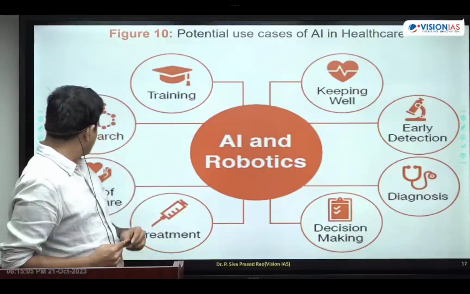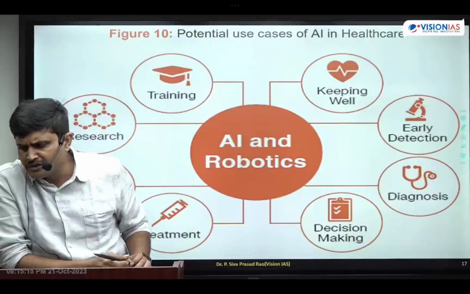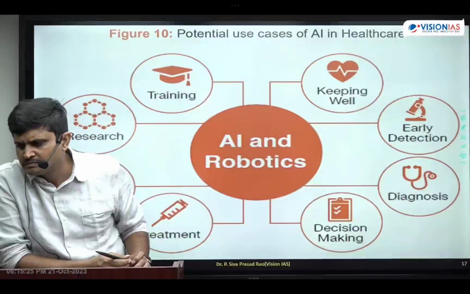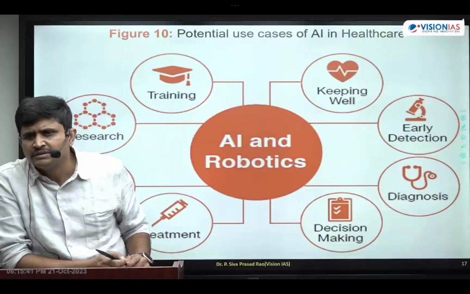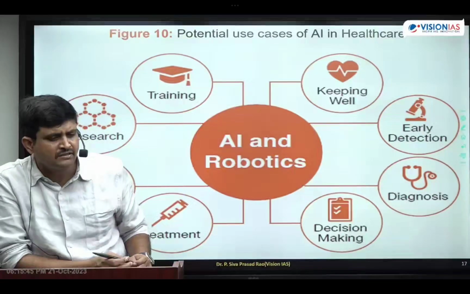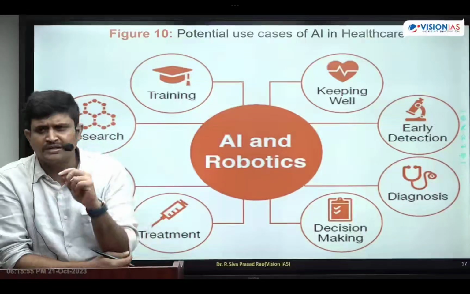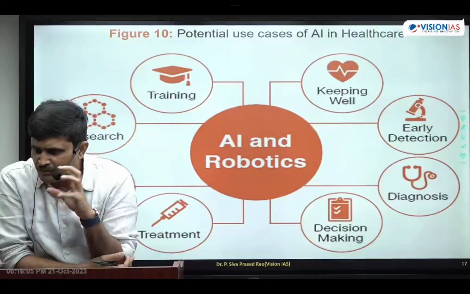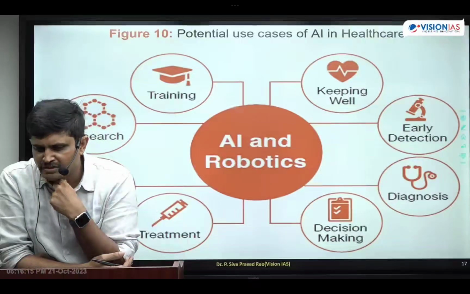And next one, other than this, is use of robots in research and development related to the health sector. That means a robot can design a medicine for a particular disease. Write in the bracket, tailored medicine. Tailored medicine means exactly what the disease is, for that only it will design the medicine. That we call tailored medicine. Got it, students? That is regarding research and development.